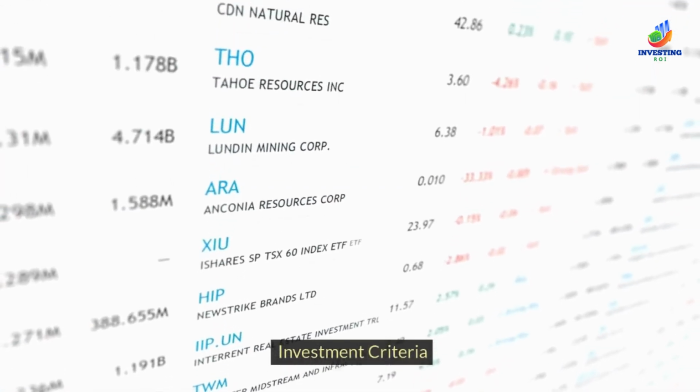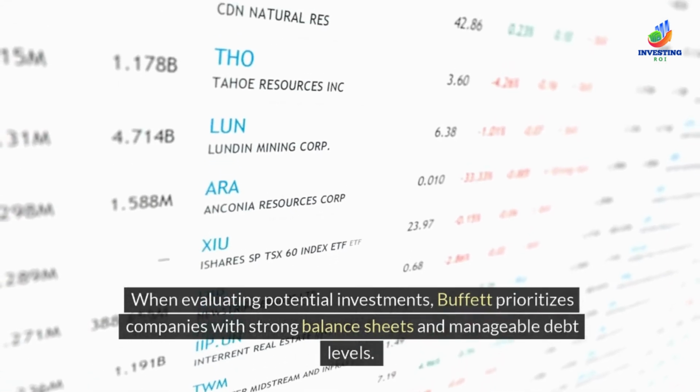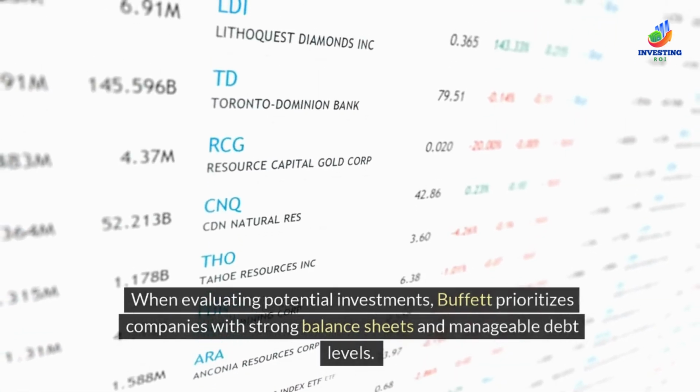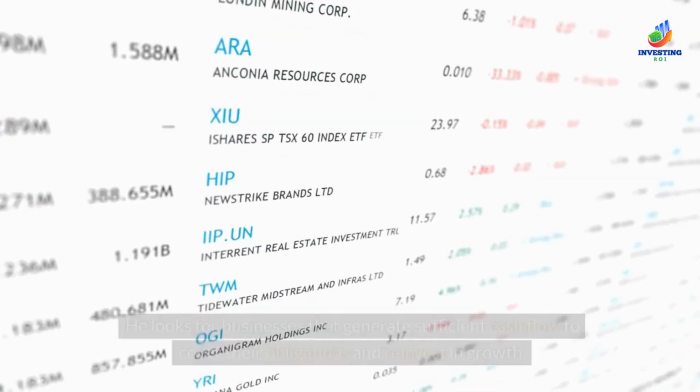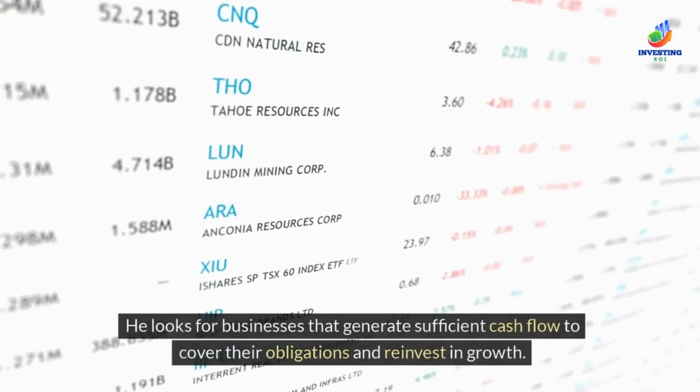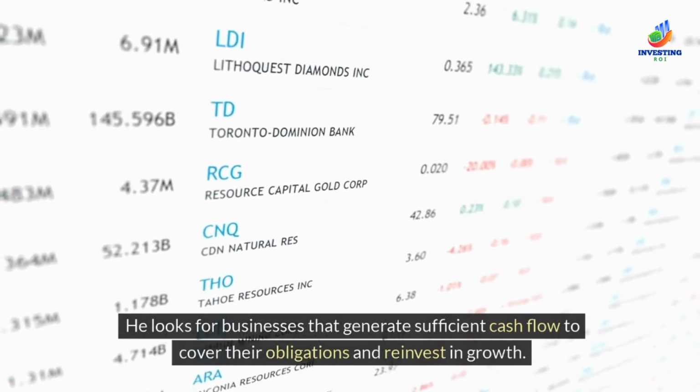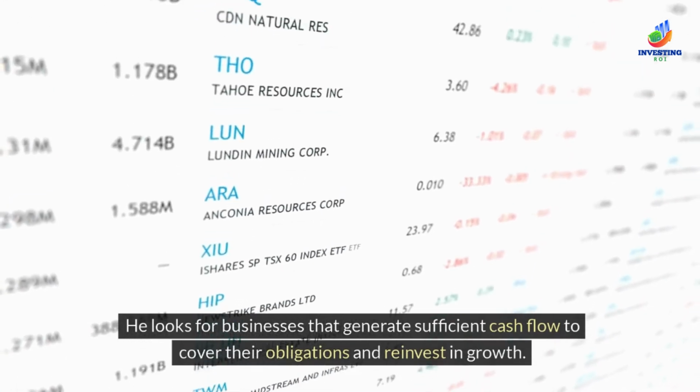Investment criteria. When evaluating potential investments, Buffett prioritizes companies with strong balance sheets and manageable debt levels. He looks for businesses that generate sufficient cash flow to cover their obligations and reinvest in growth.